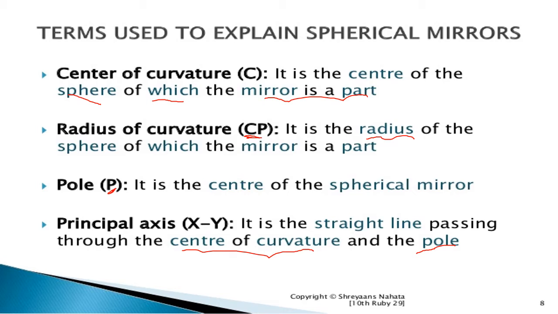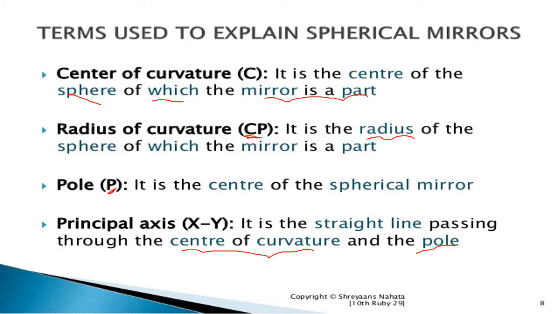The radius of curvature is denoted by CP. It is the radius of the sphere of which the mirror is a part. These are very simple definitions which are asked in the exam for 1 mark, so you have to write a minimum of 4 to 5 definitions.